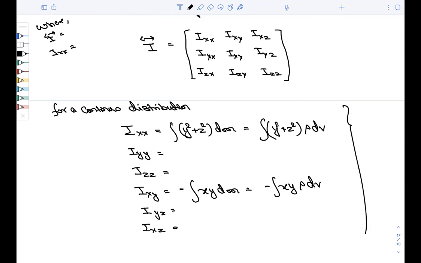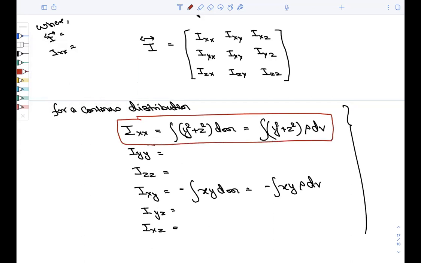Why am I telling you it's lengthy? Because the calculation becomes a little bit lengthy, but we will understand how to solve this question. I will be calculating Ixx for you, and I will request you to solve the remaining portions. If you can solve this, you can solve all the things.